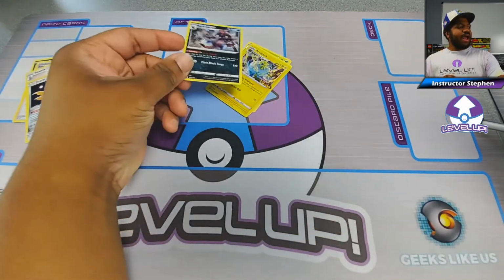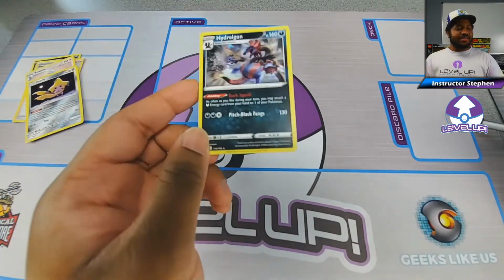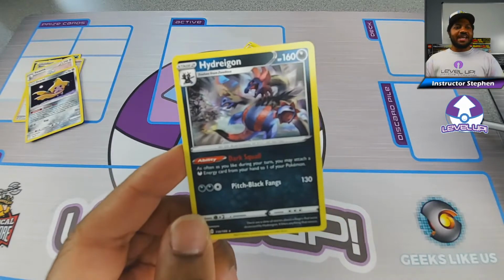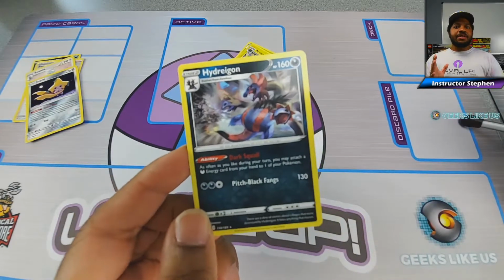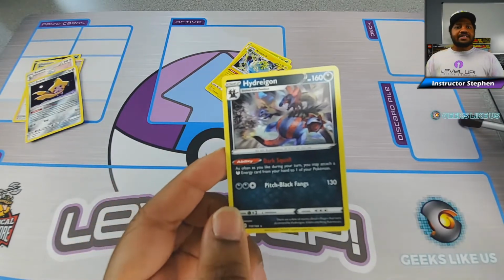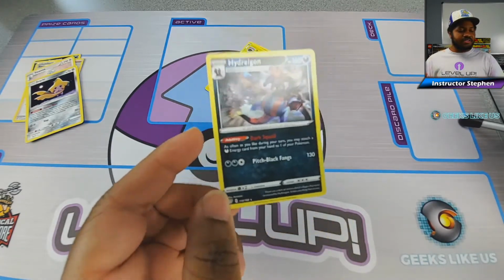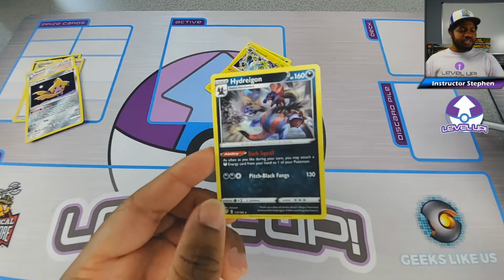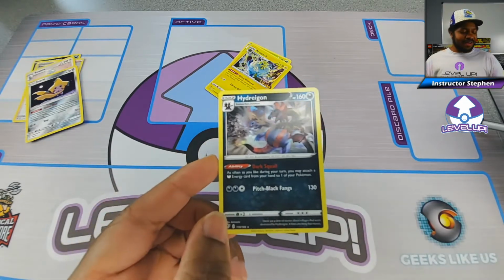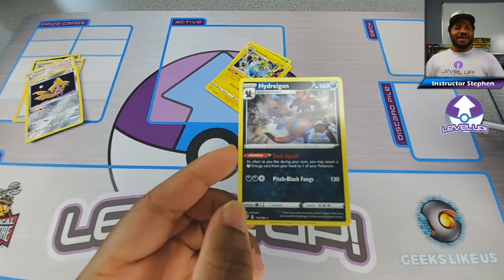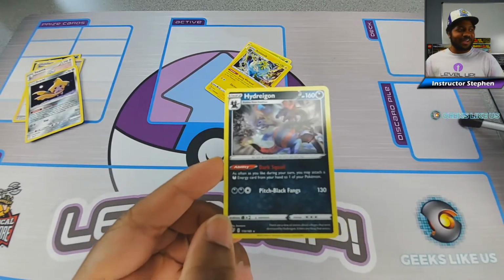All right, now let's look at the one that I think is my favorite. It's the as often as you like phrase. This usually pertains to an ability that can be used at any time, as many times as you like. So we're gonna look at one of my favorite cards from the new set, Darkness Ablaze, which is Hydreigon. Sorry for fumbling that up a little bit. People pronounce Pokemon names different ways, so who knows? I could have gotten it right.